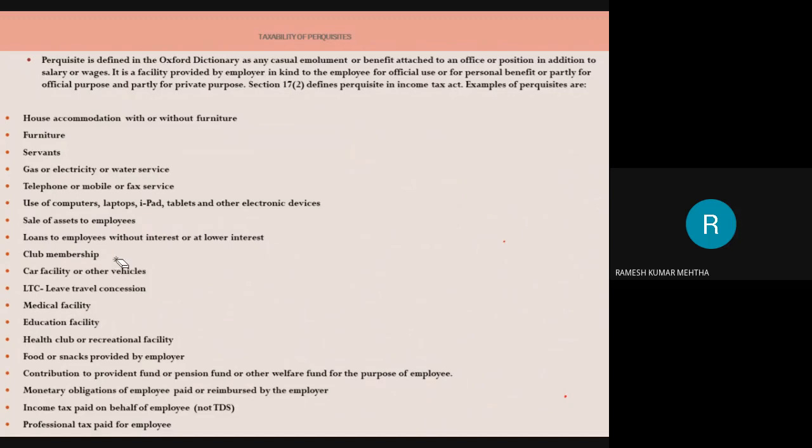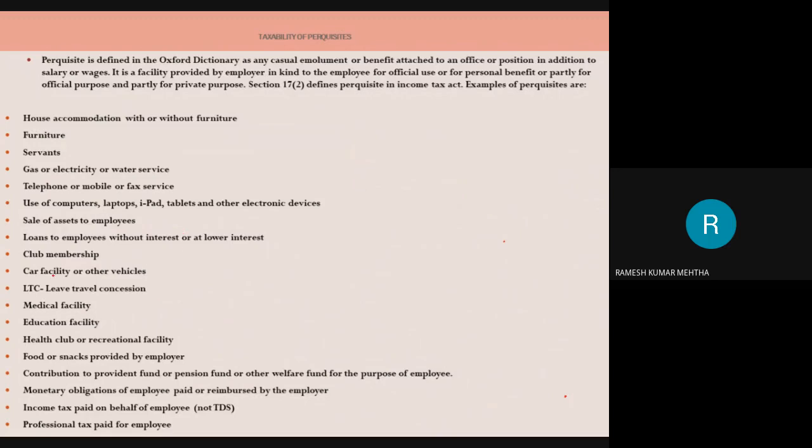Next one is club membership. If you are taking any membership, and this membership amount is paid by the employer to the owner of the club, then this particular payment was of the employee, and the payment is done by the employer. So this is also a perquisite which is fully taxable.